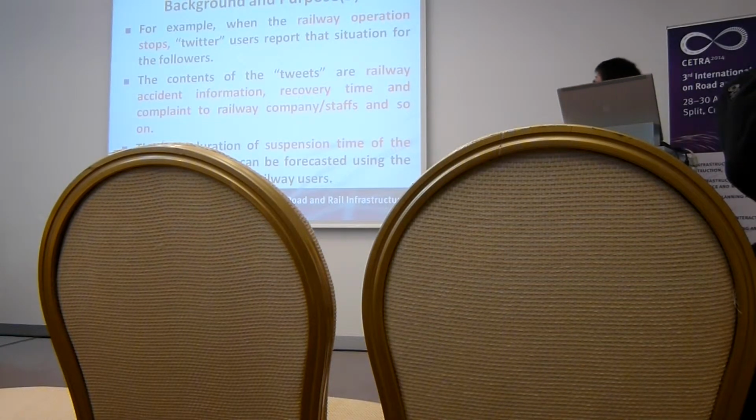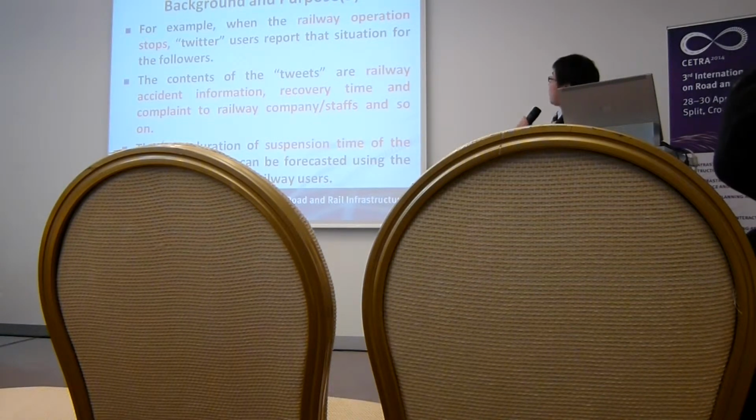For example, when the railway operation stops, Twitter users report that situation to their followers. The content of the tweets includes railway accident information, recovery time, complaints to the railway company or staff, and so on. Then, the duration of suspension time of railway operation can be forecasted using the Twitter data of railway users.